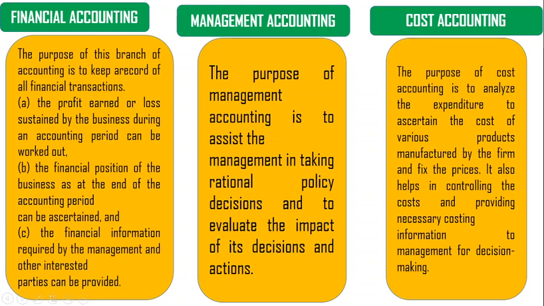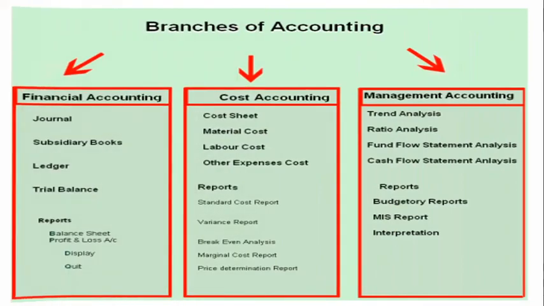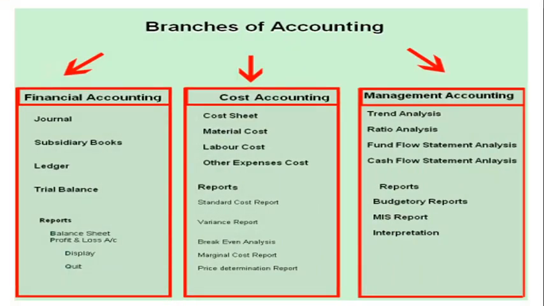Here we prepare the cost sheet, labor sheet and expenditure sheet, and this branch of accounting is basically to take important decisions regarding the cost and expenditure, the sale price, or the profit of a company. Not exactly the profit, but of course the cost involved in producing the goods. So in financial accounting, we learn about journal, subsidiary book, ledger, trial balance. On the other hand, cost accounting is related to cost sheet, material cost, labor cost.